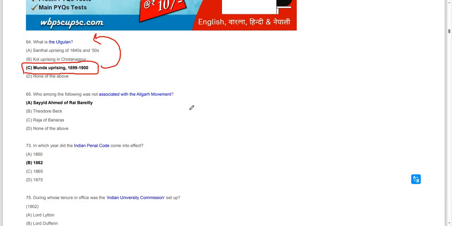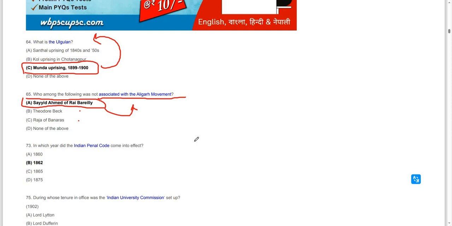Whom of the following was not associated with the Aligarh movement? So who are the ones associated with it? Theodore Beck and the Raja of Banaras are associated, but Syed Ahmed of Raebareli was not associated with the Aligarh movement. Theodore Beck and the Raja of Banaras were involved with it.